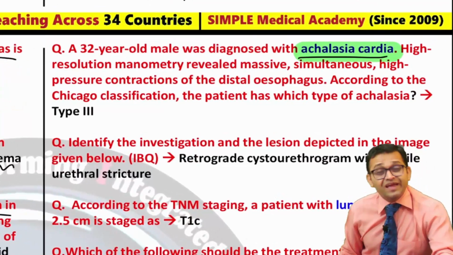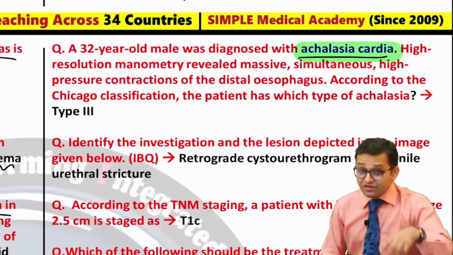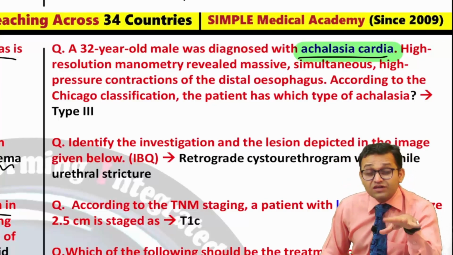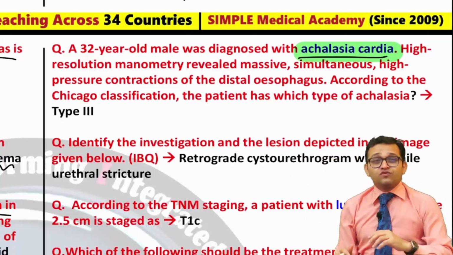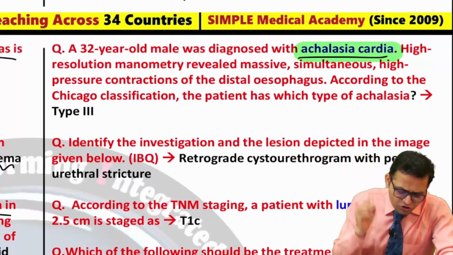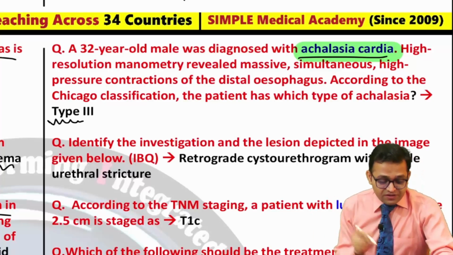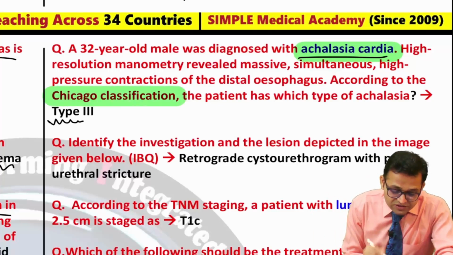You cannot leave the achalasia cardia, you cannot leave the esophageal carcinoma, you cannot leave the diffuse esophageal spasm, you cannot leave the endoscopic view of the esophagus. So this topic had been asked, and type 3 was asked. Yes, Chicago classification had been asked.